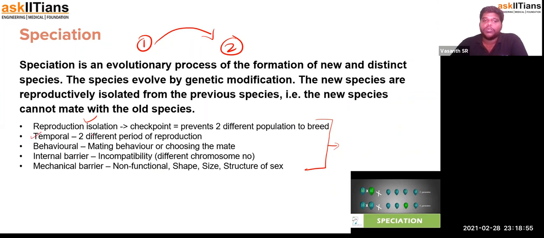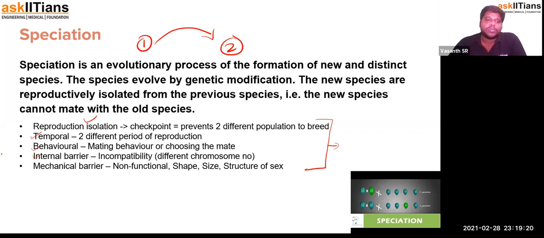One is temporal, where they have two different periods of reproduction, and behavioral, where the way they choose their mate is completely different. An internal barrier is the chromosome number, where the genetic composition is completely incompatible, and they will not produce a viable offspring which can be effectively reproductive in nature.